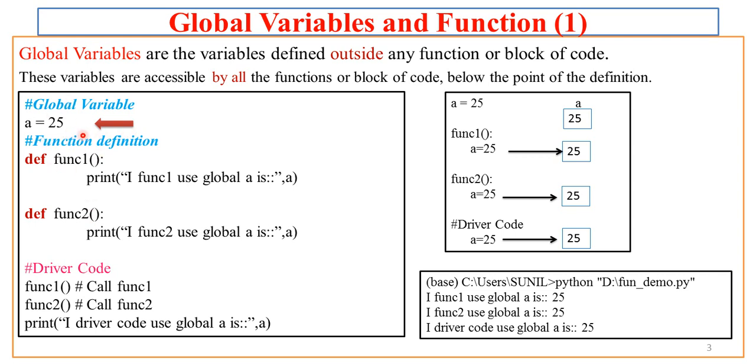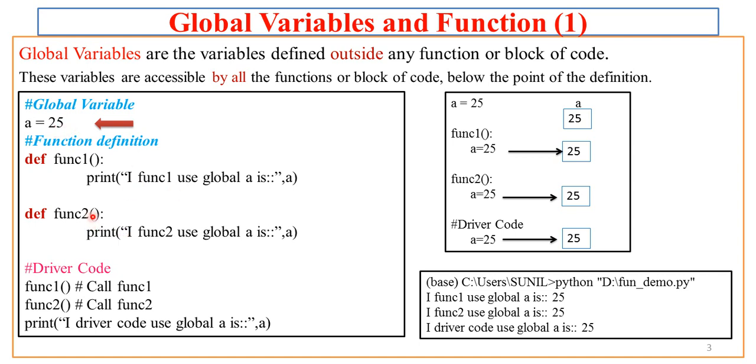So what is the advantage of using a global variable? The advantage is that this variable can be used anywhere in the program below its point of definition. Now let us try to understand this practically. I have two functions in this program. func1 uses a variable a, which is nothing but the global variable which we have defined with the value 25.